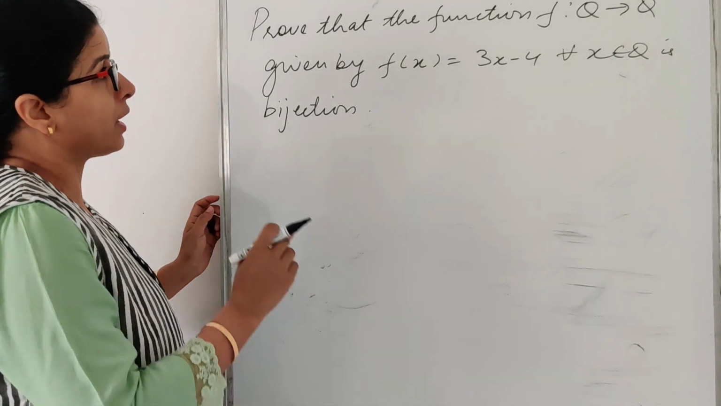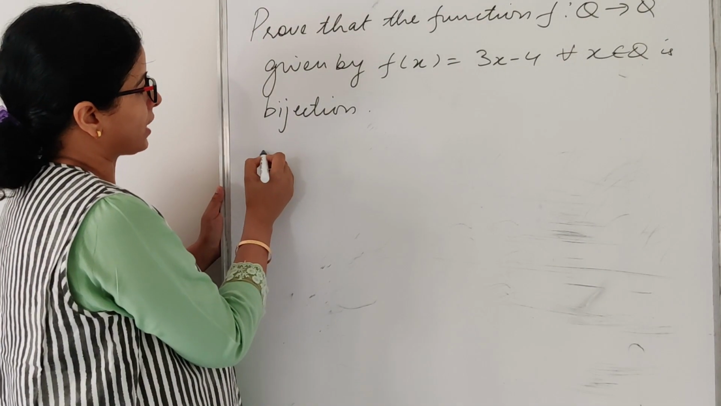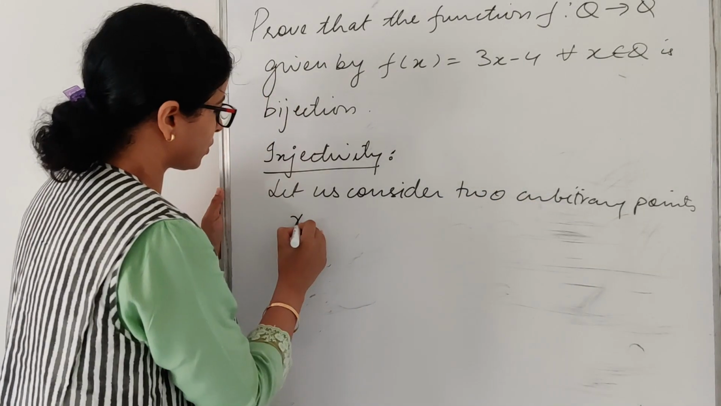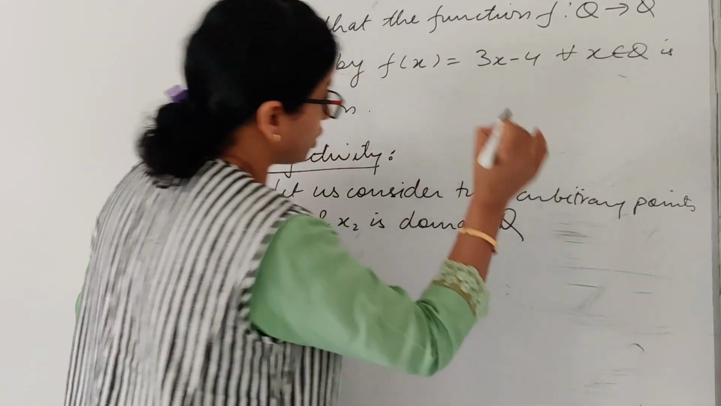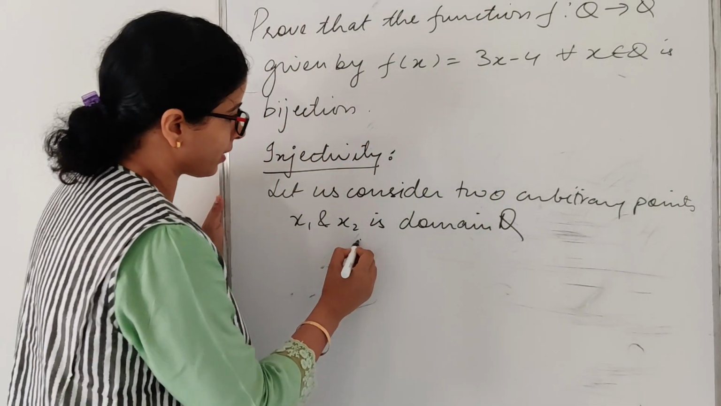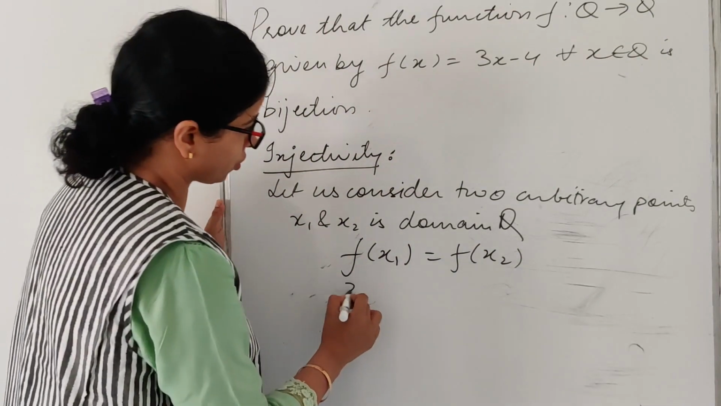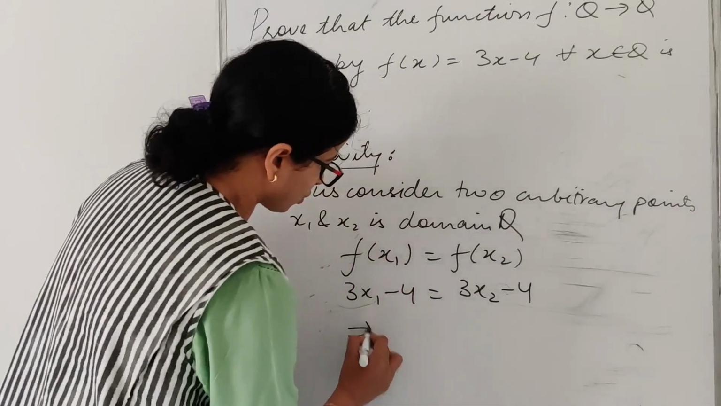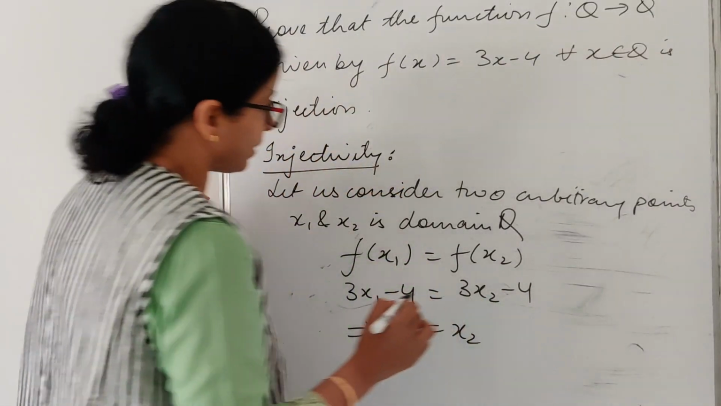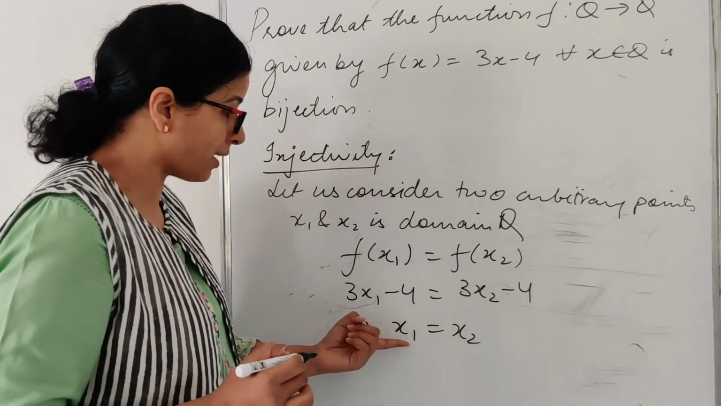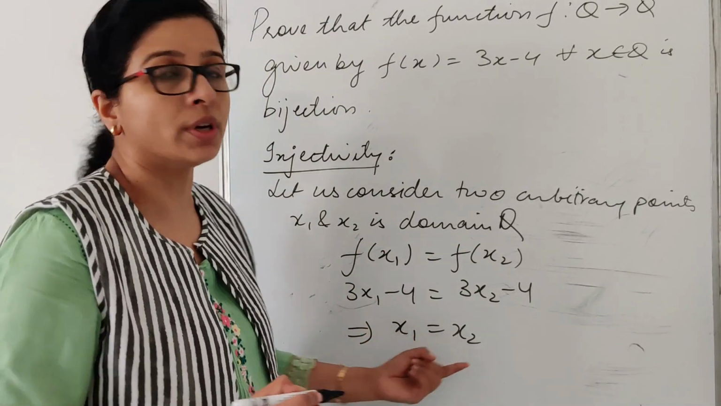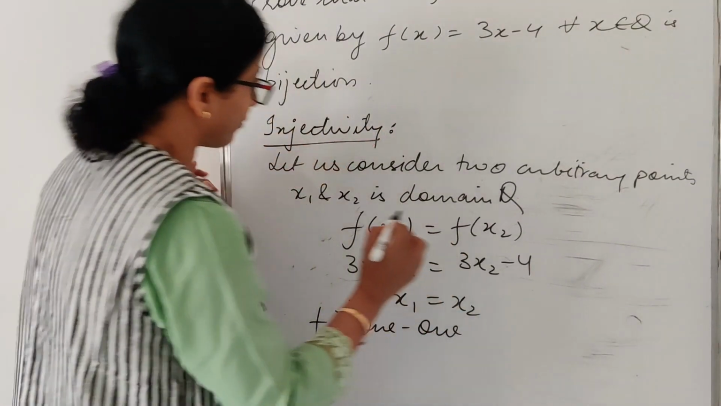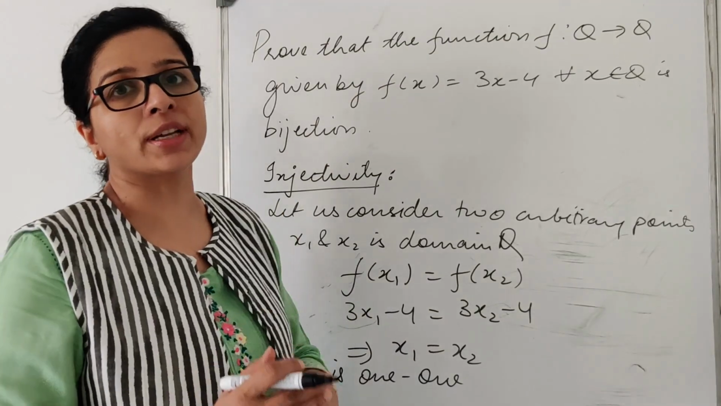Okay, so for 1-1, I am checking first. Let us consider two arbitrary points x1 and x2 in domain Q. So f(x1) equals f(x2), so 3x1 minus 4 is equal to 3x2 minus 4. If you solve, it implies x1 is equal to x2. I have kept the images equal and reached x1 equal to x2. It means f is 1-1, or f is injective.